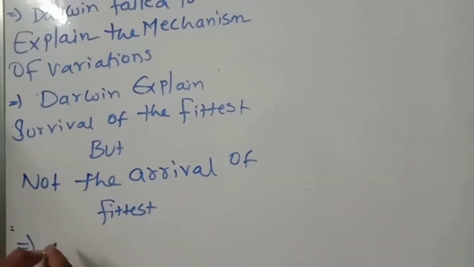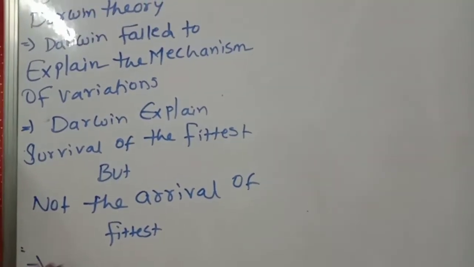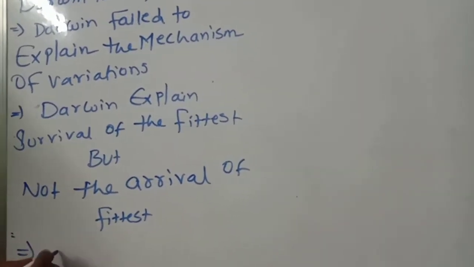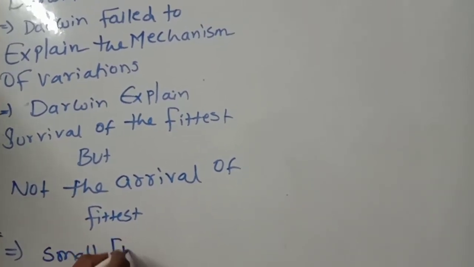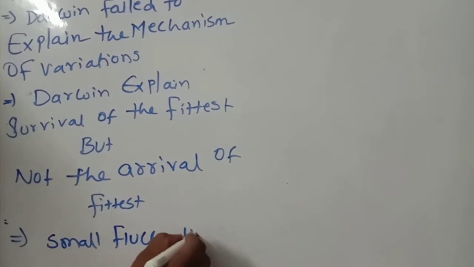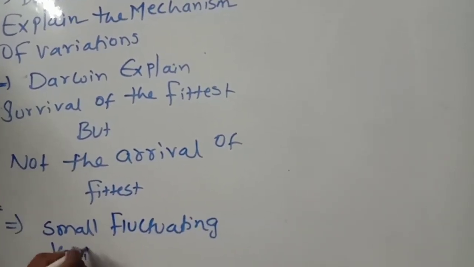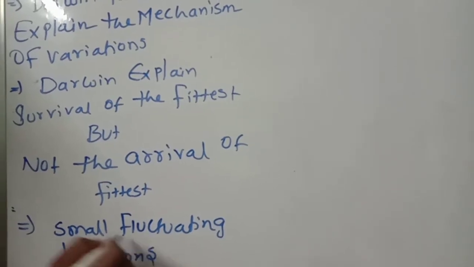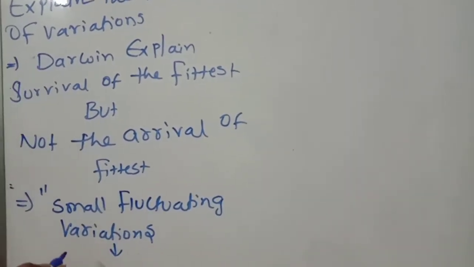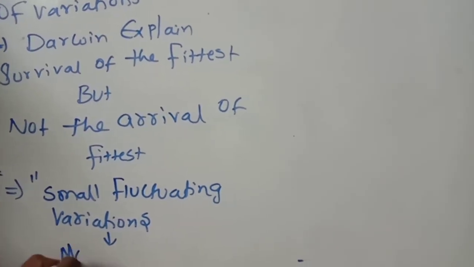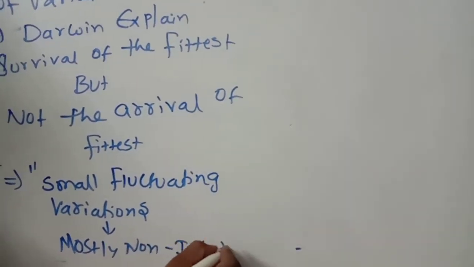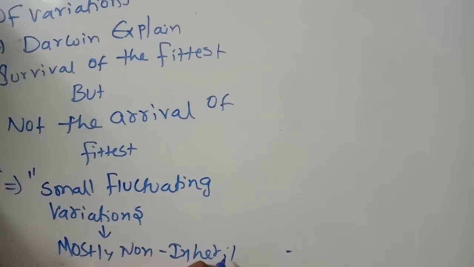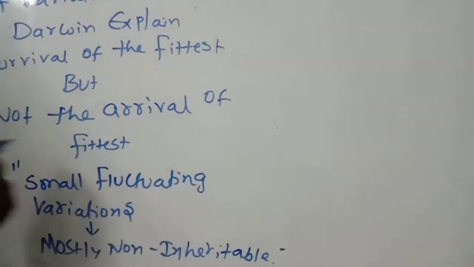Next one, he focused on small fluctuating variations that are mostly non-heritable. Non-inheritable means which will not pass from one generation to another generation. Some variations only he focused on, and those also are not inheritable.